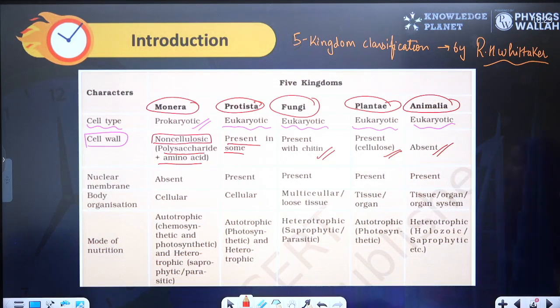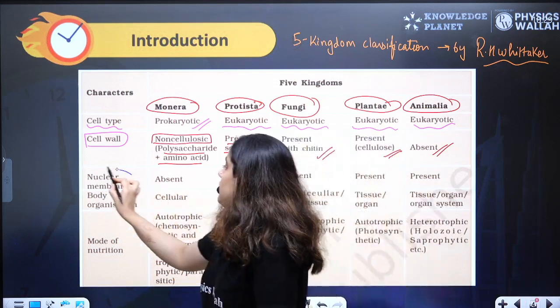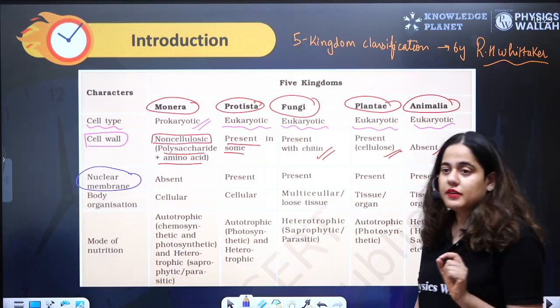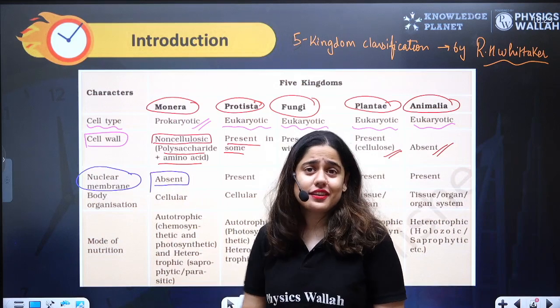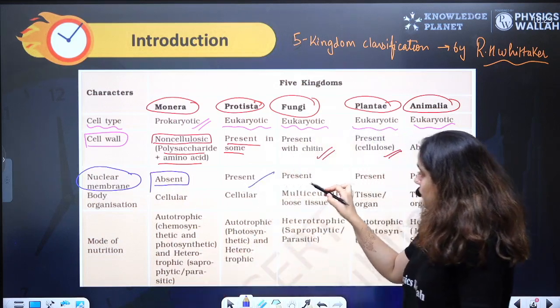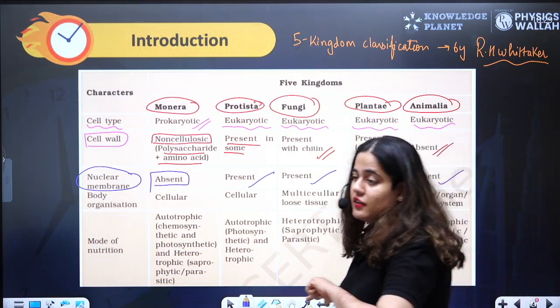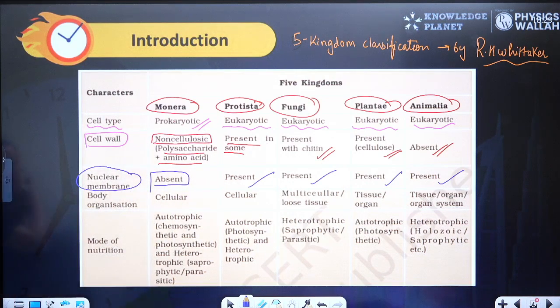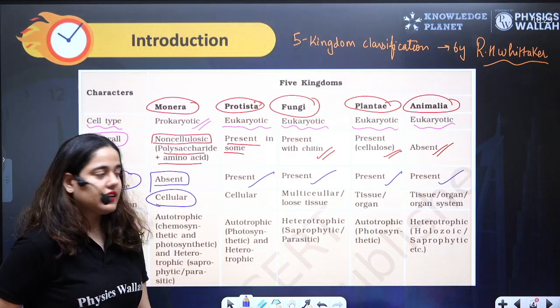Next, nuclear envelope, which is whether a membrane is present around the genetic material or not. In Monera, it is absent. That's why it is a prokaryotic cell. Whereas in Protista, Fungi, Plantae, and Animalia, because they are eukaryotes, their genetic material is protected by the envelope. Body organization: Monera is cellular, which means they are made up of a single cell.